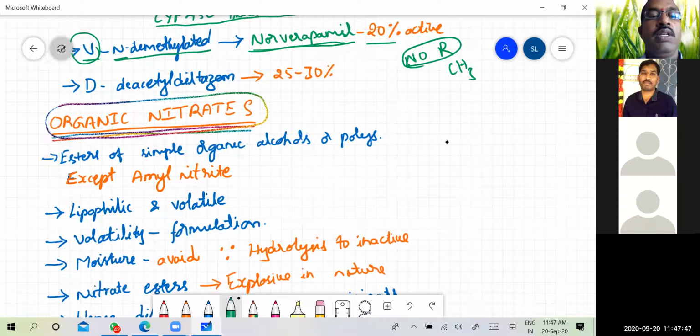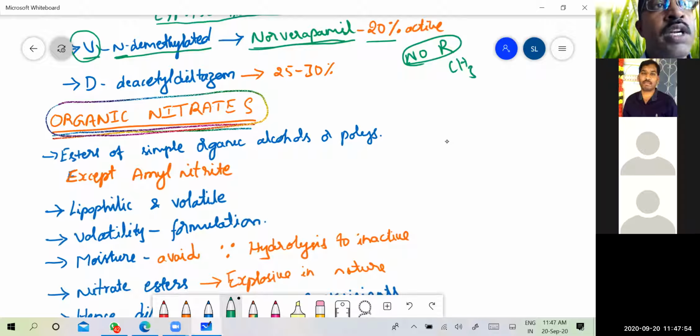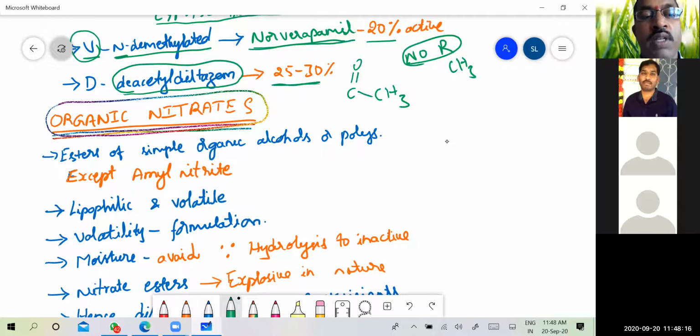Then coming to the next compound, diltiazem. Diltiazem will undergo metabolism to deacetyl diltiazem, that is loss of the acetyl group COCH3, which is deacetylation. The deacetylated compound is known as deacetyl diltiazem, which is the metabolite of diltiazem, and this is also active.